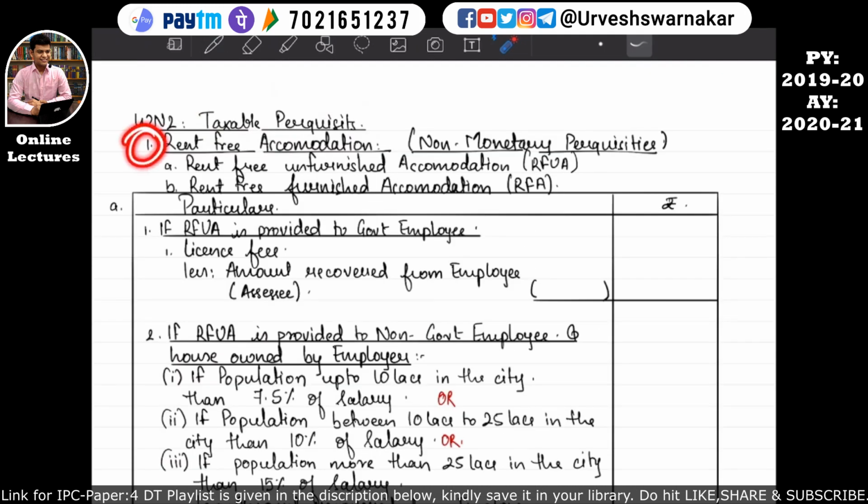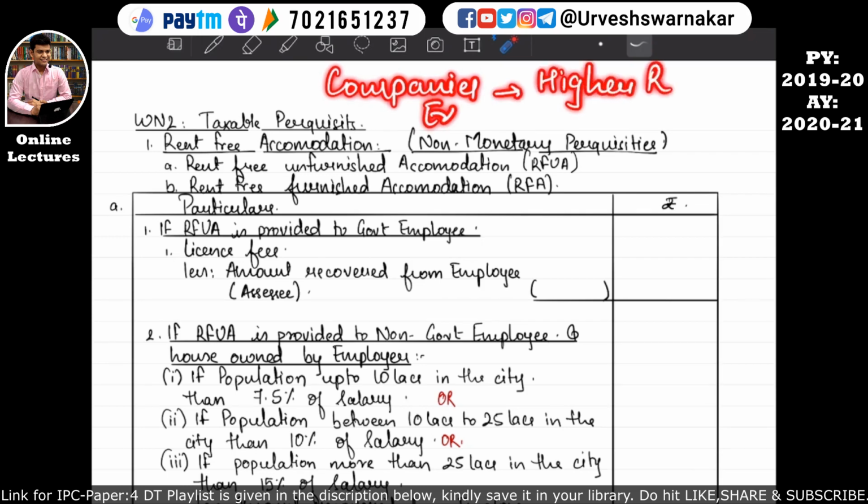So this was our first taxable perquisite, that is rent-free accommodation. You all might have seen many times the companies, that is the employer, provide their higher ranking officers with house property to stay.